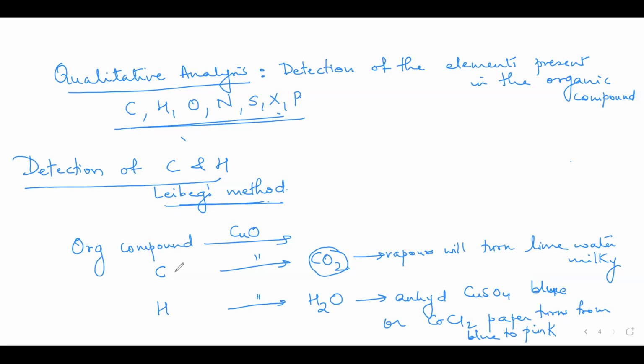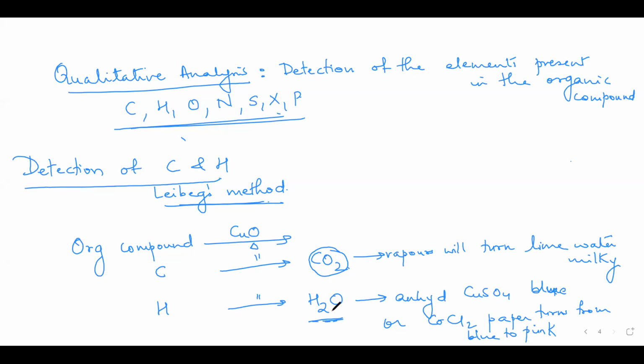I repeat, the organic compound is heated with copper oxide. Any carbon present is oxidized to carbon dioxide. Any hydrogen present is oxidized to water. Then these are tested. The vapors of carbon dioxide will turn lime water milky, and that milkiness will disappear on addition of excess lime water.